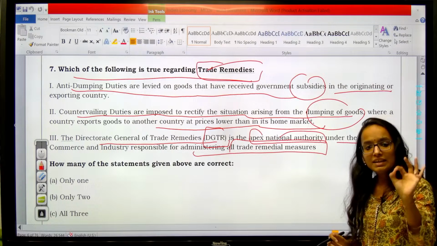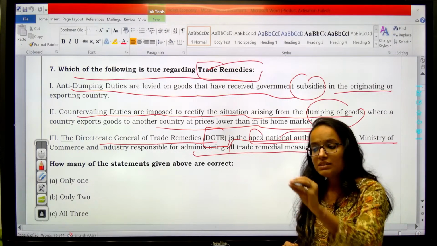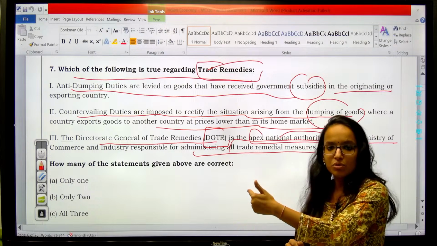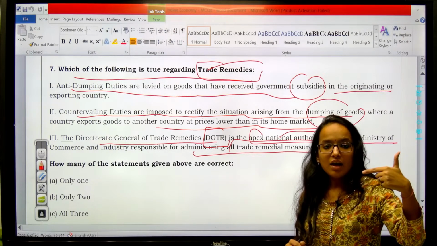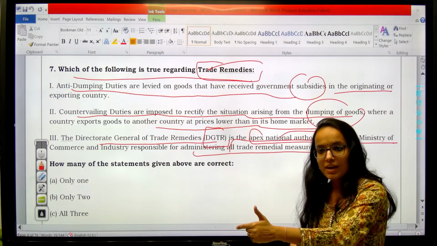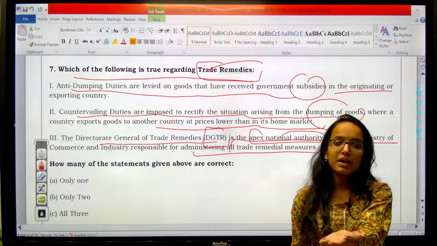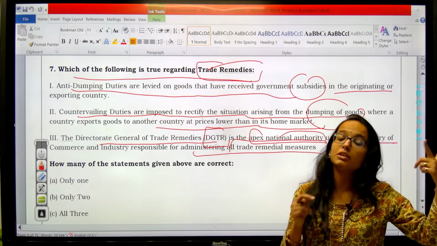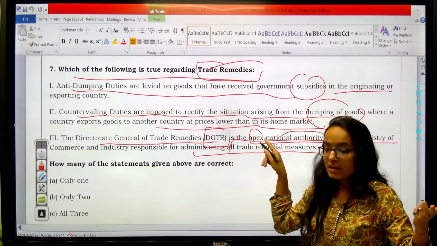No, anti-dumping duties are levied on goods which are being dumped in your market. As I told you, what is dumping? That an exporting country is exporting a product in your market at a lesser price in comparison to the higher prices prevailing in their own domestic market. So in that case, anti-dumping duty will be levied.